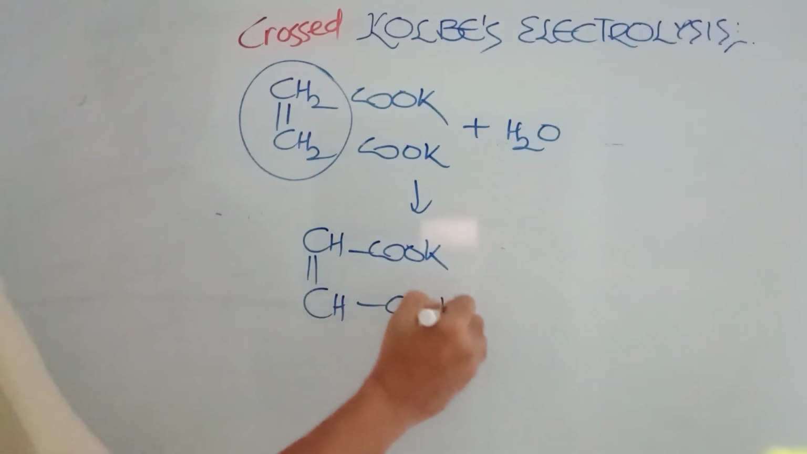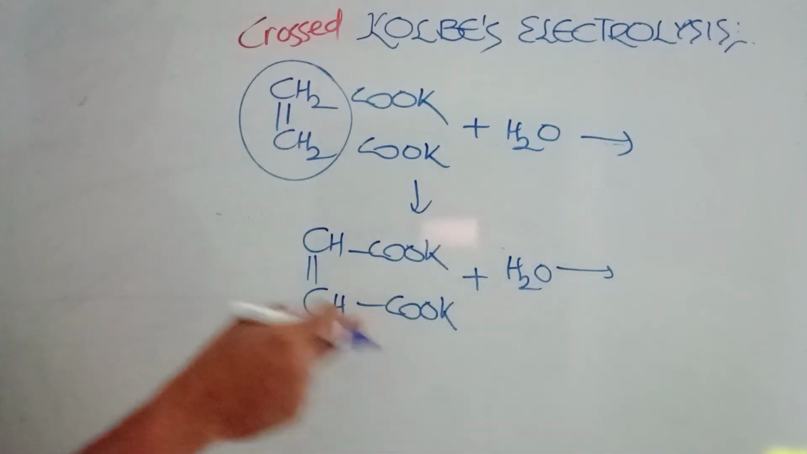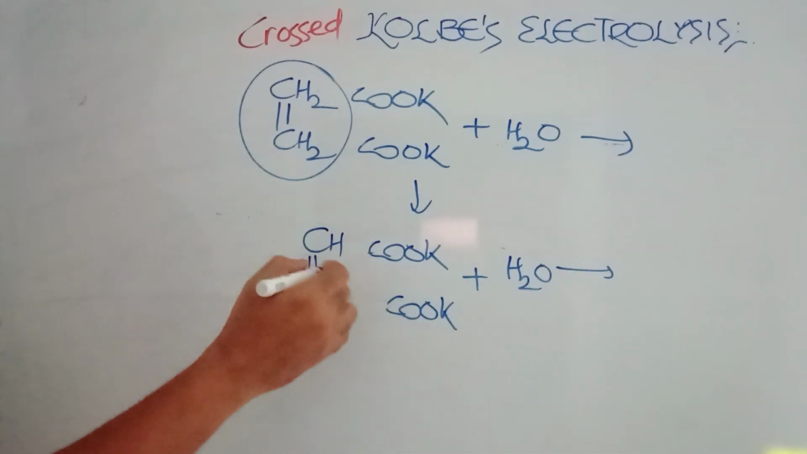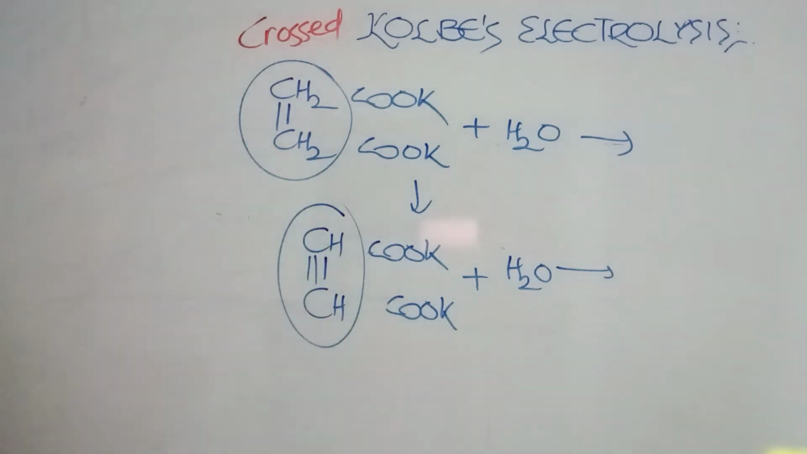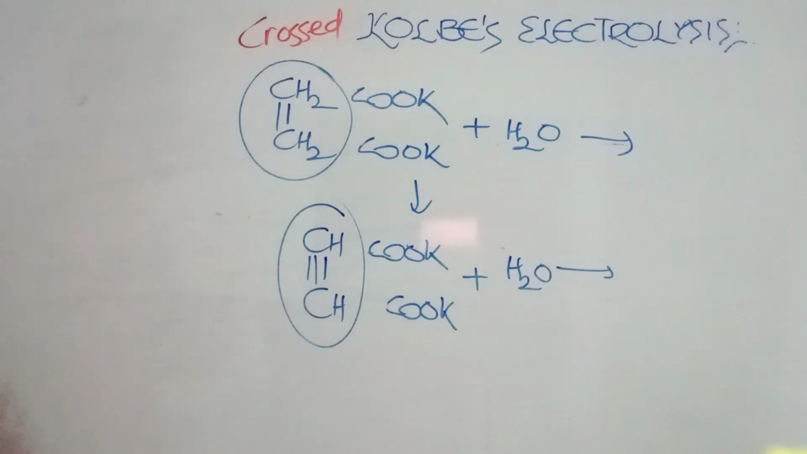Otherwise, CH=CHCOOK. If you have this compound and you are going for electrolysis, as I told you, remove these two and give a bond here. So you get an alkyne here. If you want substituted alkynes, take, in place of hydrogen, some methyl, ethyl, propyl, whatever you want. Same thing you can do here.